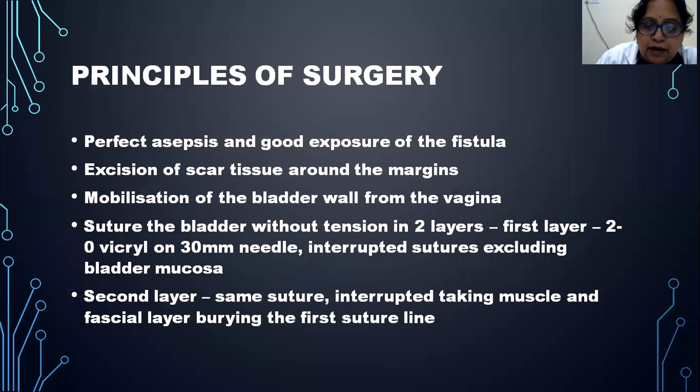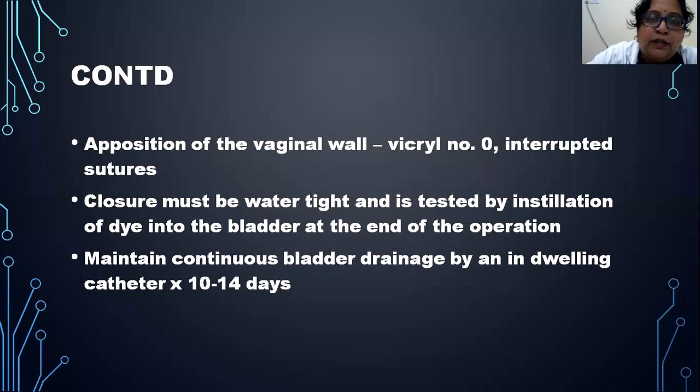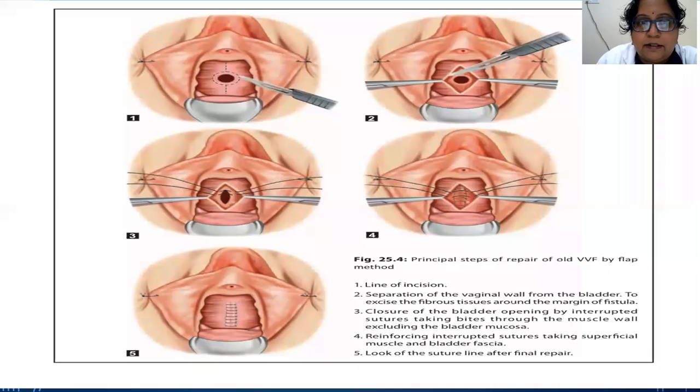Next, after the second layer of the bladder is sutured, the vagina is also approached in the same manner using Vicryl number 0, and interrupted sutures are done for the vagina, and the closure should be watertight without any holes in between. Further it is tested by instillation of dye into the bladder at the end of the operation, and we should not see any dye spilling out. And you have to maintain continuous bladder drainage for at least 10 to 14 days with a catheter. This is how the repair is done.